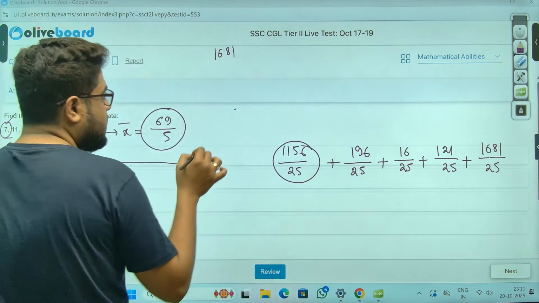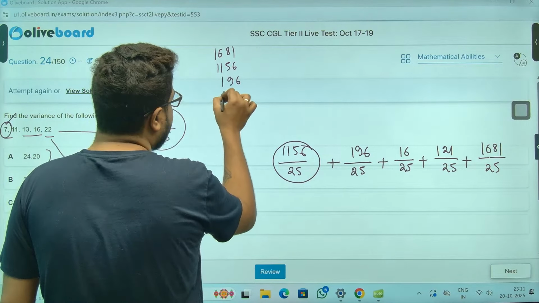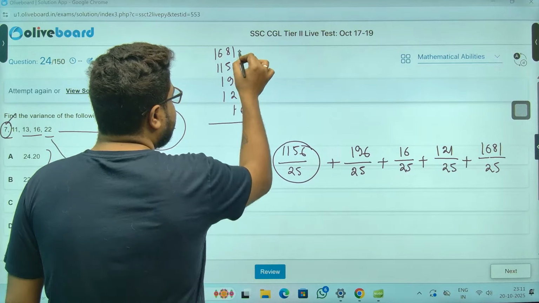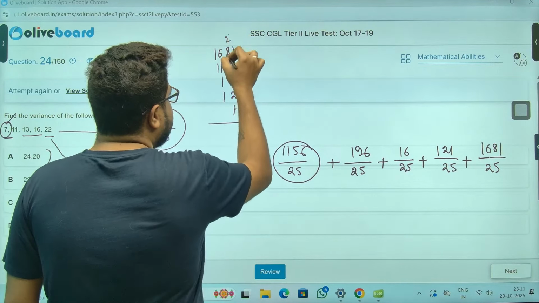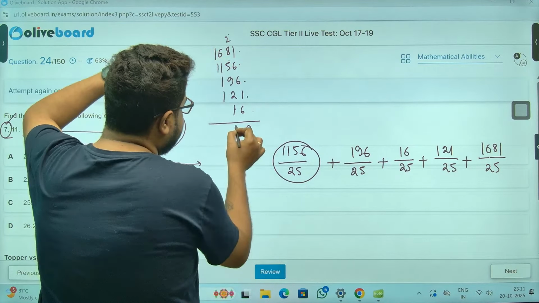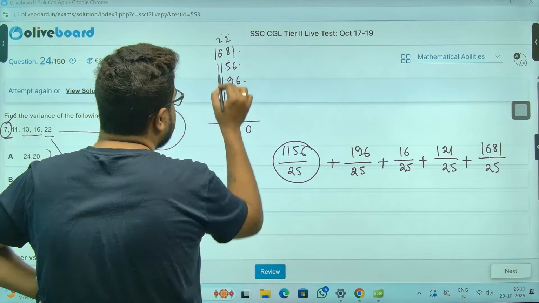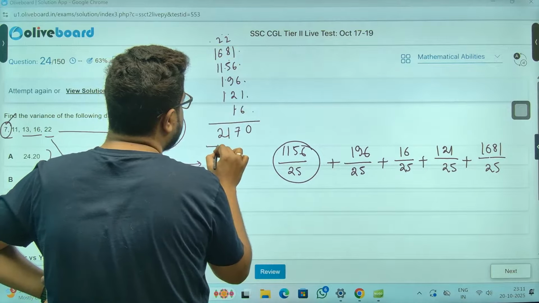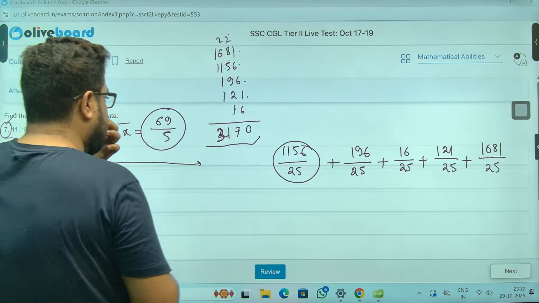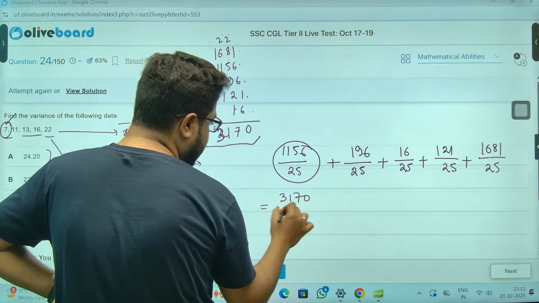1681, 1156, 196, 121, and 16, sir. 6, 6, 6, 18, 20, 0. So 2 is here. 8 to 10, 15. 15, this is 25, 27. 2, 6 twos are 8, 9, 10, 11, 1. So that is 3. 3170 hi to aaya tha, sir. 3170 only we got. So this is 3170 by 25, sir.